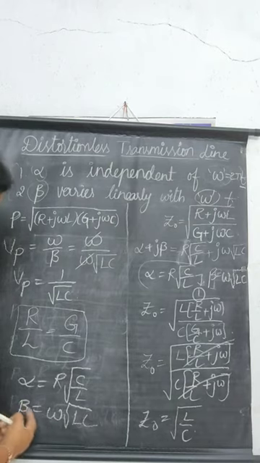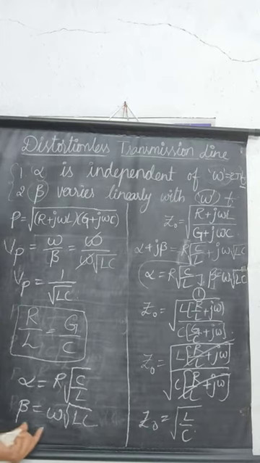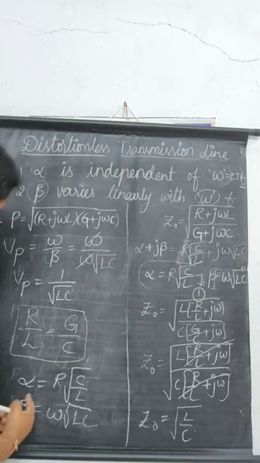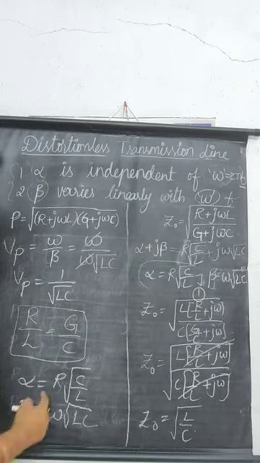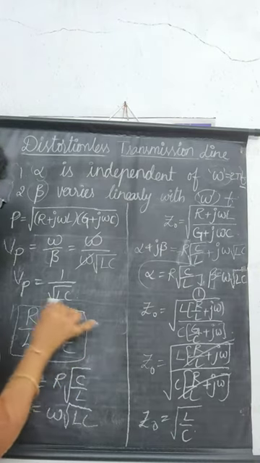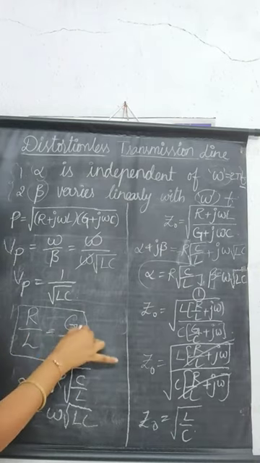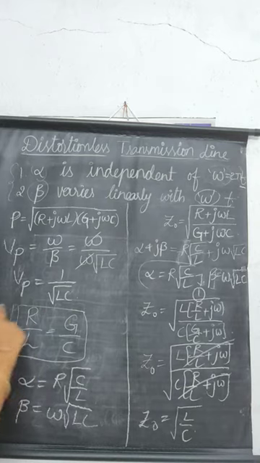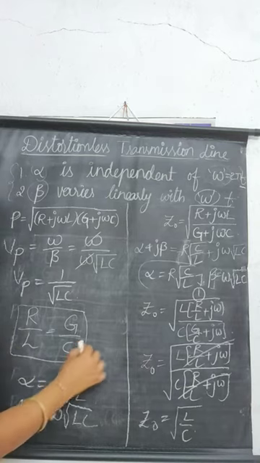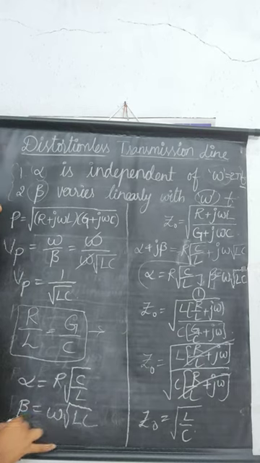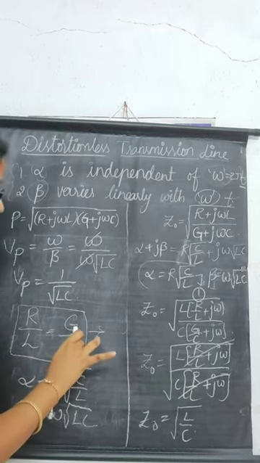In the equation of beta we have omega, so beta is directly proportional to frequency. That means beta varies linearly with omega and alpha is independent of frequency, as there is no frequency term in its equation. So we can say that R by L is equals to G by C is the condition for distortionless transmission line, and it is also the condition for minimum attenuation. Okay, thank you.